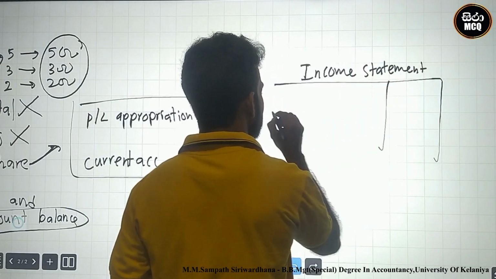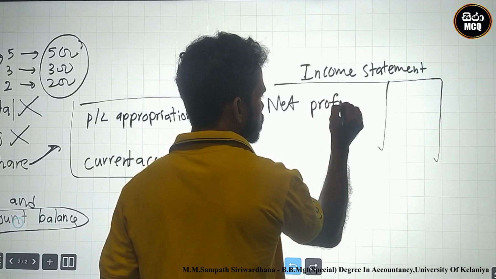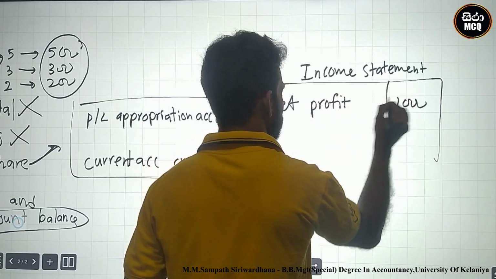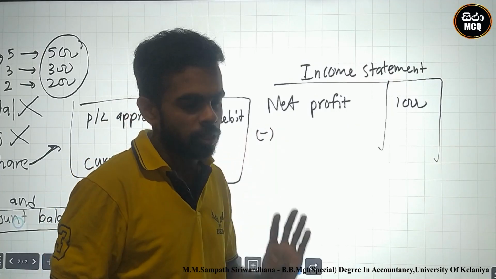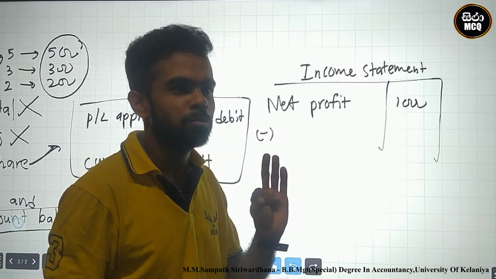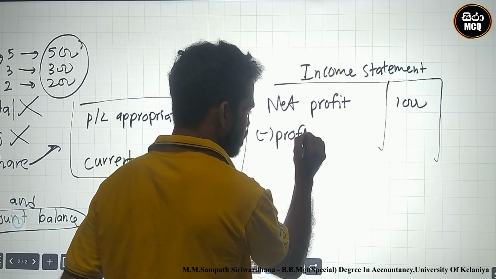You already calculated net profit. After the net profit, you must deduct what? Interest on capital, partner salary, profit shares. This is the allocation of profit shares.